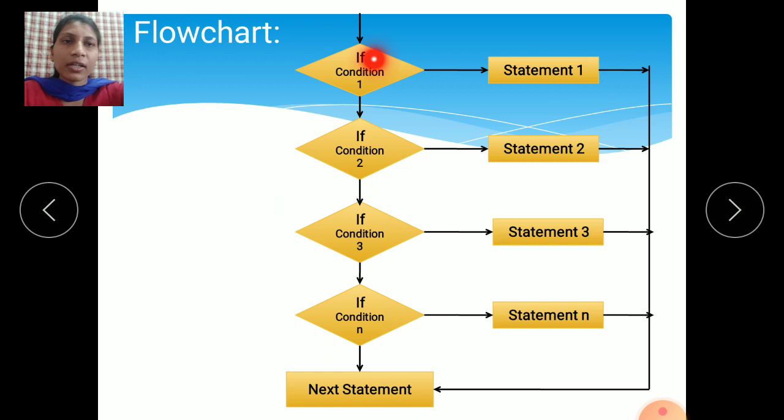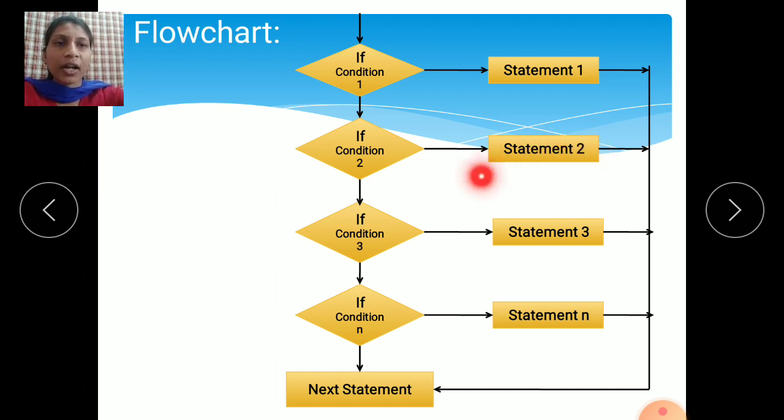If this condition is false, this part is skipped; here write down false. Control transfers to condition 2 and it will check condition 2. If condition 2 is true, then statement 2 is executed and other conditions are skipped, and the cursor comes to the next statement and stops your program. Whatever result you get, that result it will display on the monitor screen.